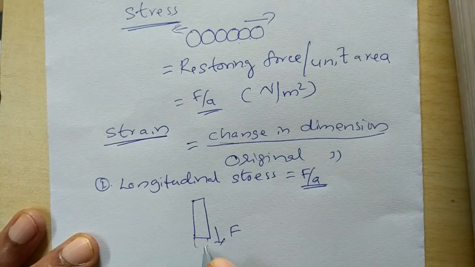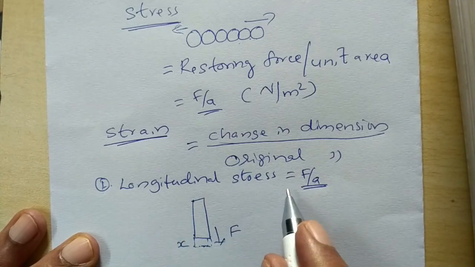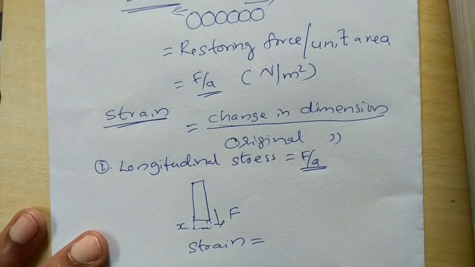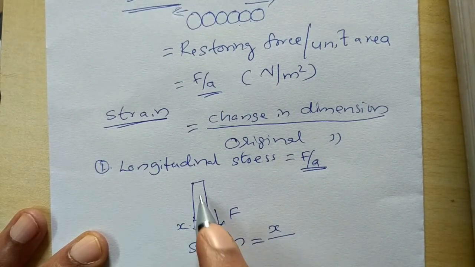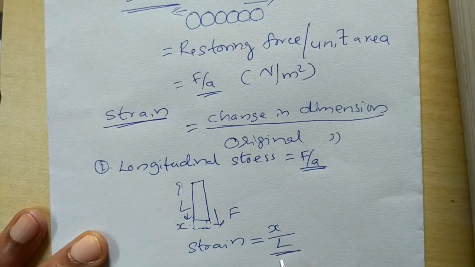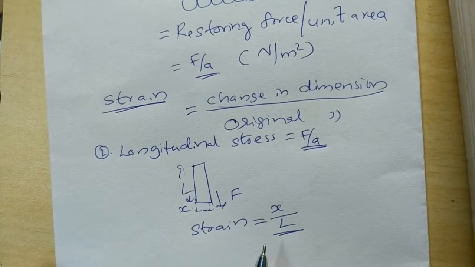There is a little bit of stretching here, and this change in dimension is x. The stress is force acting per unit area, and the longitudinal strain is the change in dimension, x, divided by the original dimension L, so x by L.